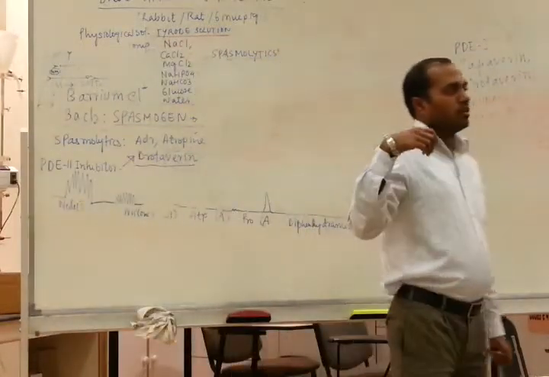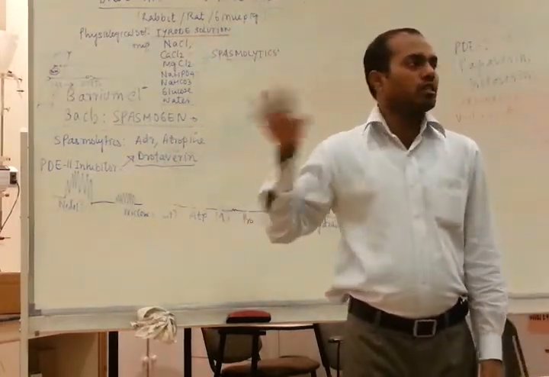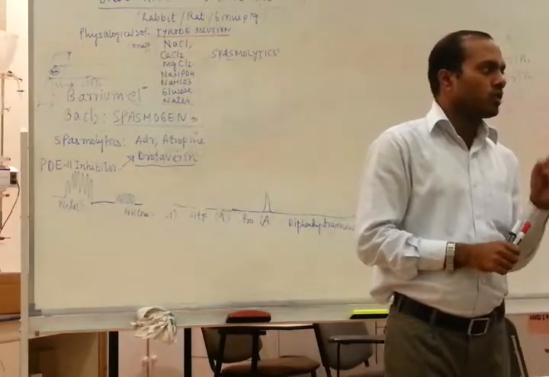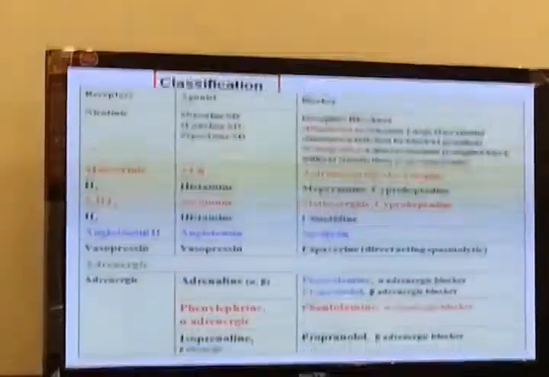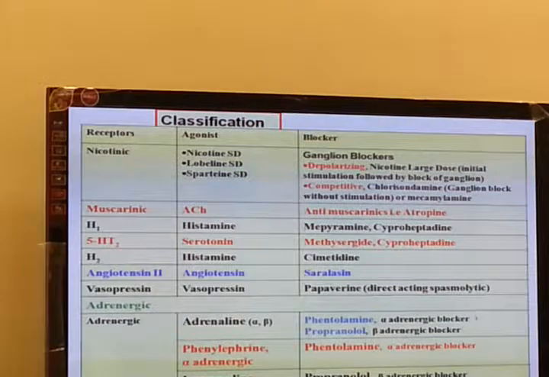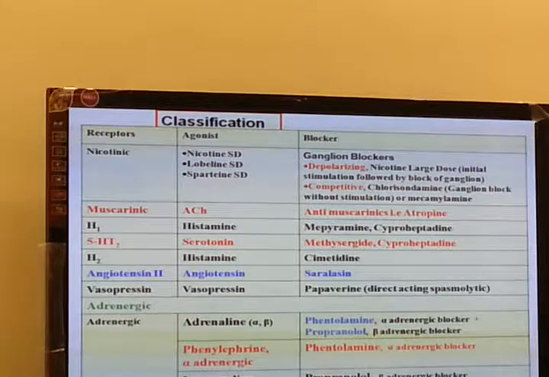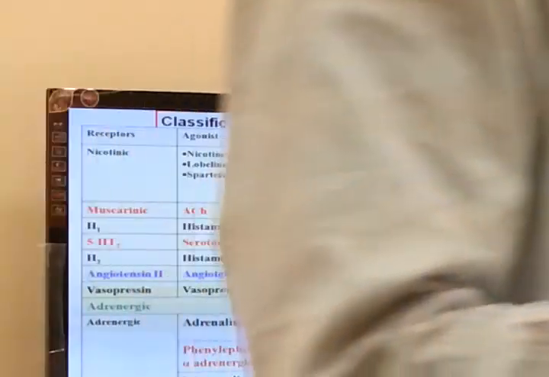This table is given to you, the receptors, agonist and antagonist. Okay, this table depicts the agonist and antagonist which act on the smooth muscle. Nicotine is agonist at nicotinic receptor. Okay, and what is its antagonist? Antagonist of nicotine. Atropine. Antagonist of acetylcholine. Tell me. Acetylcholine? Atropine. Very famous. Okay. And antagonist of nicotine.